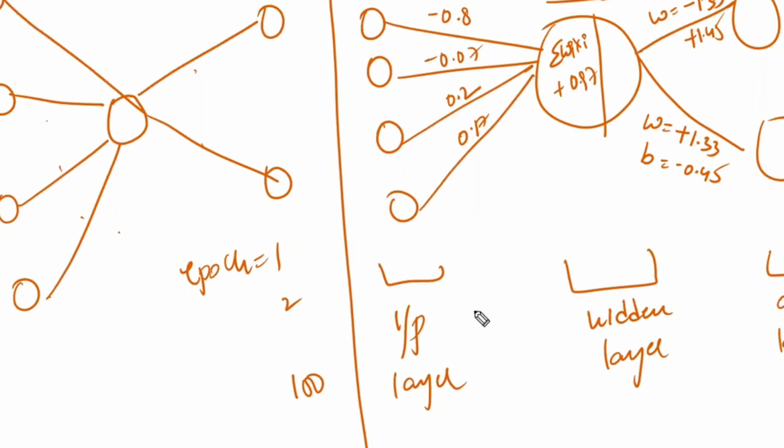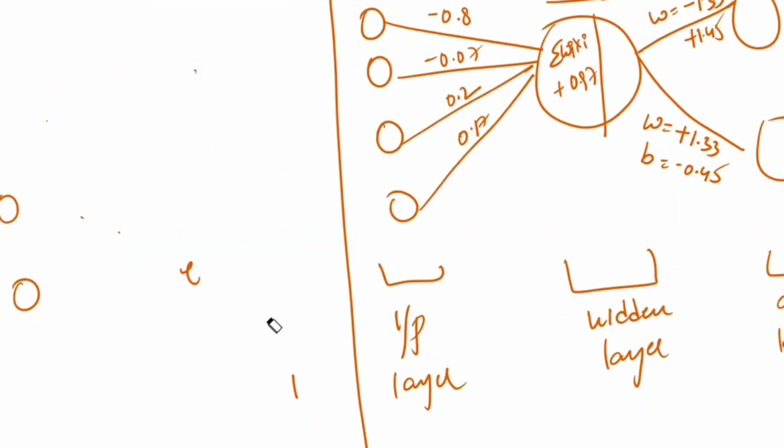Is that clear? It is only going to change the weights. Connections are not going to increase, and connections are not going to decrease. It is just updating the weights. Okay, done. After 100 epochs, you have got the final answer like this. This is your neural network.